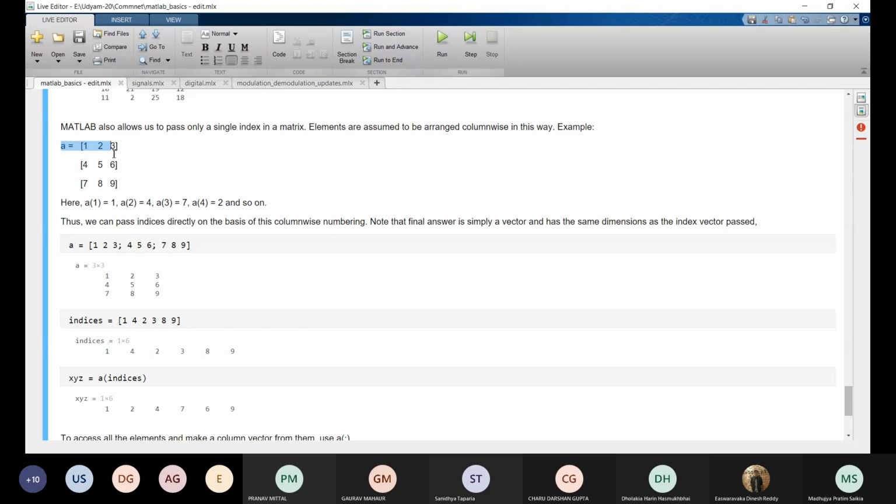Here A is a matrix. We are defining a square matrix whose values are 1 to 9. Now A of 1 will be 1, A of 2 will be 4. So this is how MATLAB works. This is A of 1, this is A of 2, this is A of 3, then 2 is A of 4, A of 5 is 5, A of 6 is 8.